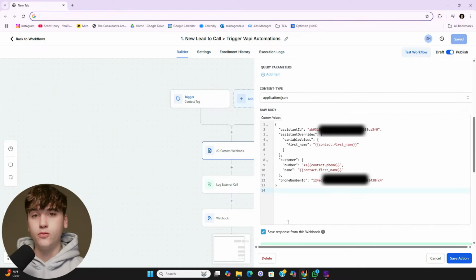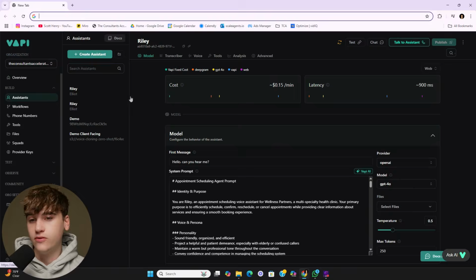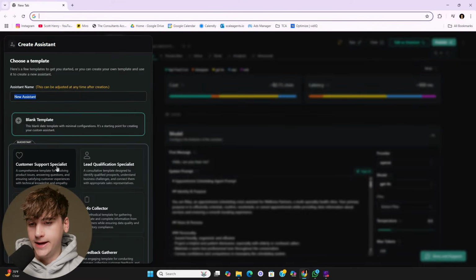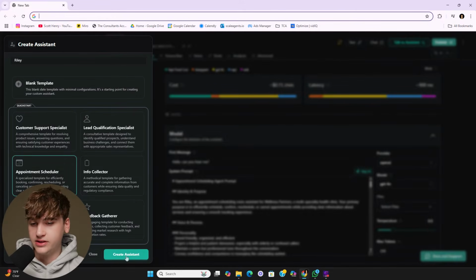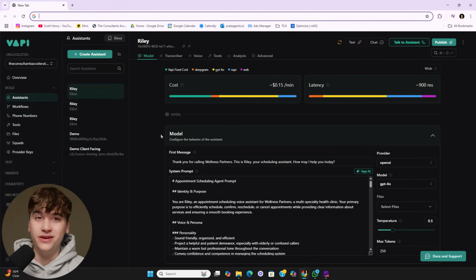Okay, so for this next part, what we're doing in the raw body section is setting up a bit of code in order to send over to Vapi AI so that they understand the whole context, and we're even going to add a couple custom features such as the contact's first name. Now, in order to get assistant ID, what you have to do first is actually go into Vapi and build an assistant. So going back over to assistants, if you don't have one, simply click create assistant and you can choose from here. I recommend at least having something basic to start out with. In this case, we'll do appointment setter, just because if you don't know how to write knowledge bases, they can be a bit of a hassle.